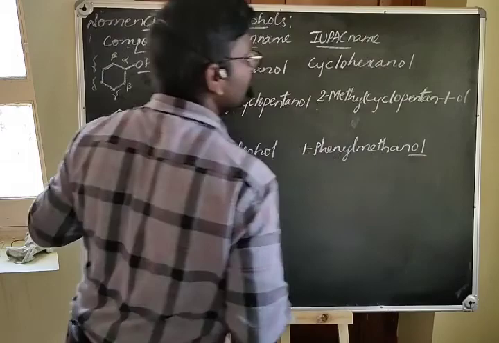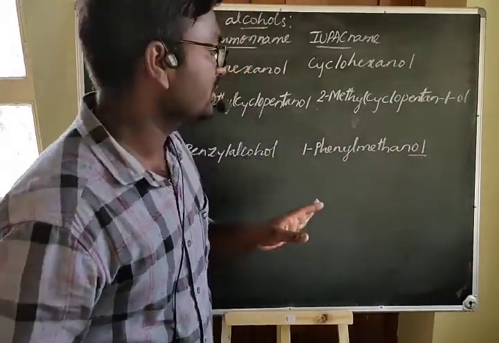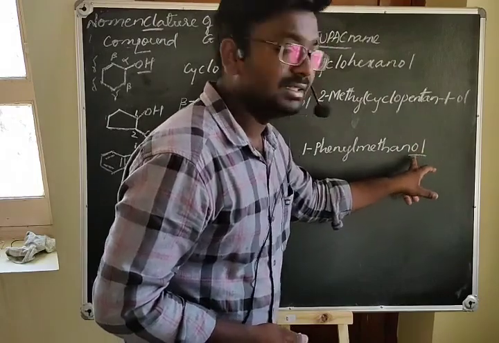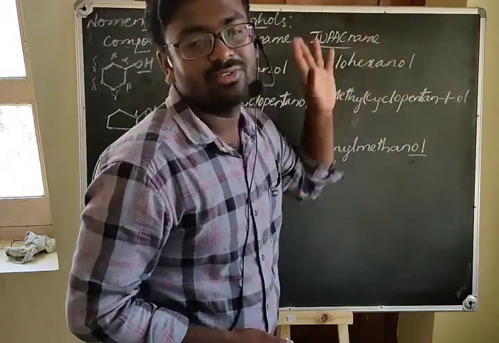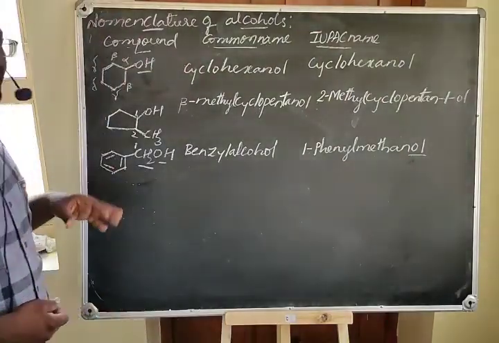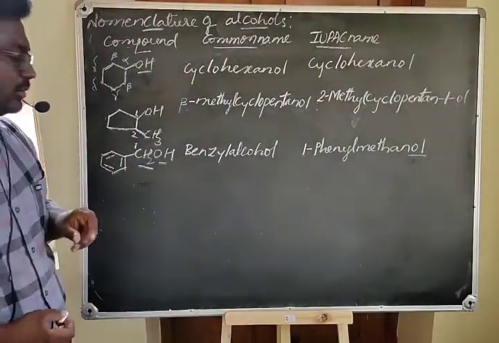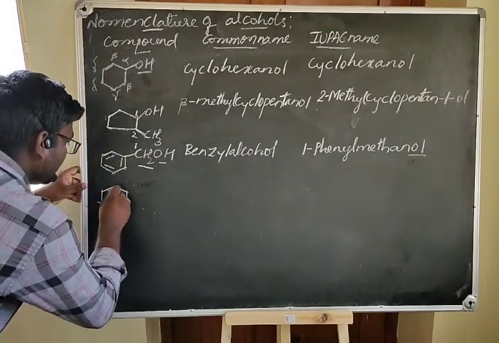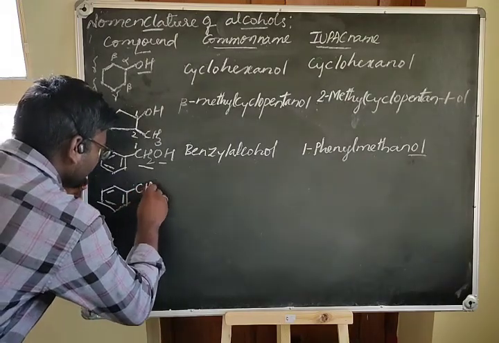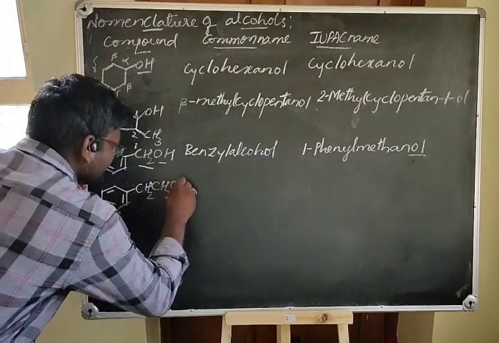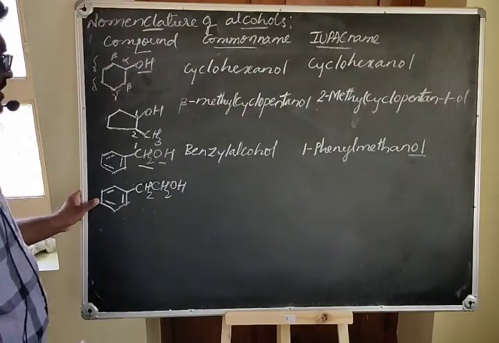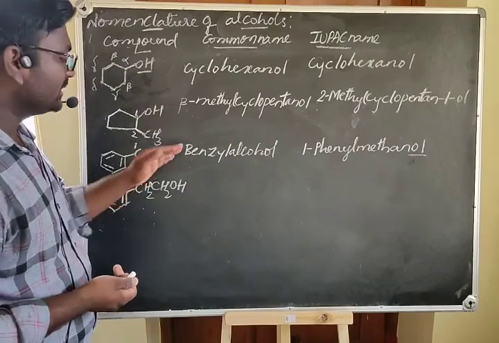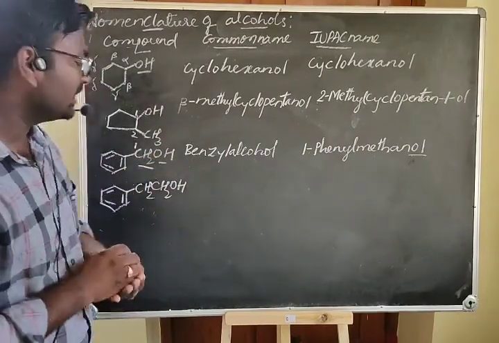You should be very careful while writing the suffix of the alcohols. The suffix of the alcohol is OL, and if you write this as AL, it will be the suffix of the aldehyde. You should be very careful while writing the names of the compounds. Let's take another compound, that is benzyl alcohol only, but its structure is this. We call this benzylic alcohol, meaning benzyl-like compounds are called benzylic alcohols.